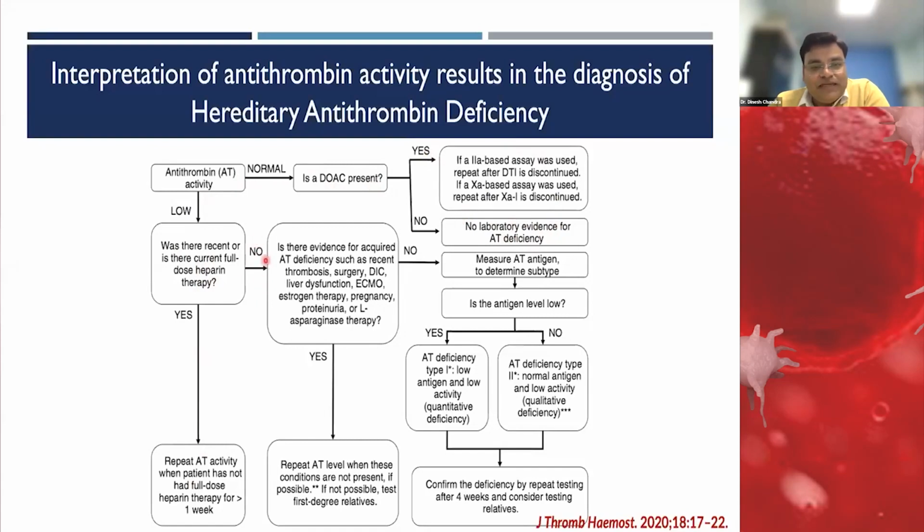If there is no heparin therapy and no evidence of any acquired cause, then we should measure the antigen. If the antigen is low, then this is type 1. If it is normal, then we can classify it as type 2 antithrombin deficiency. Whatever the test results, if low, all should be confirmed after repeat testing at least 4 weeks apart.